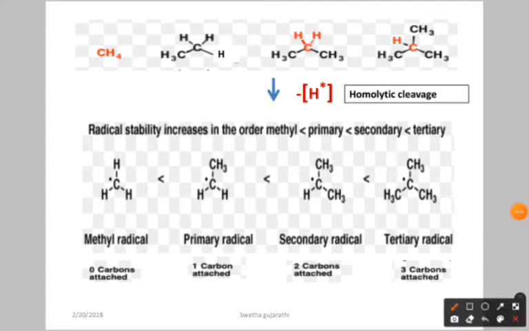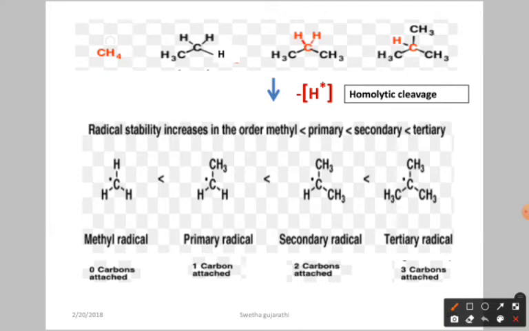Here also we have types of free radicals. Just now we discussed primary, secondary, tertiary carbocation and primary, secondary, tertiary carbanion. Like that, here we have primary, secondary, tertiary free radicals.